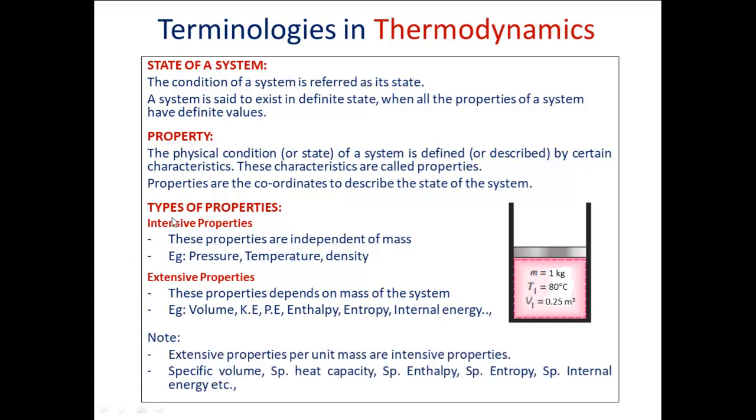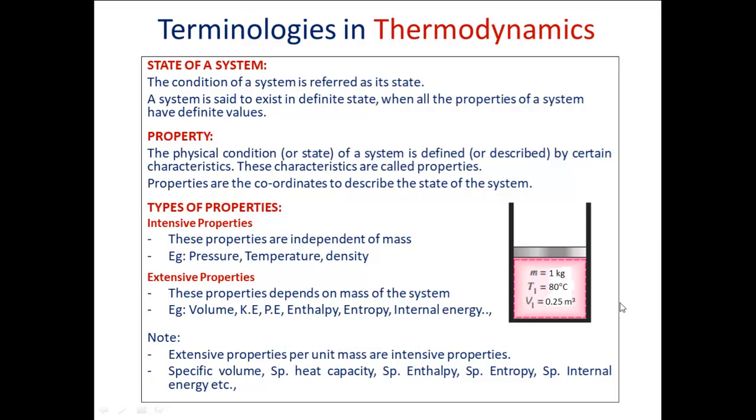Now you have two different types of property. One is intensive property, the other one is an extensive property. If an extensive property is divided by mass, or when I say the extensive property per unit mass, then that will become an intensive property. For example, we have volume, which is 0.25 meter cube. And now let us say I have a volume of 0.5 meter cube and the mass is 2 kg.